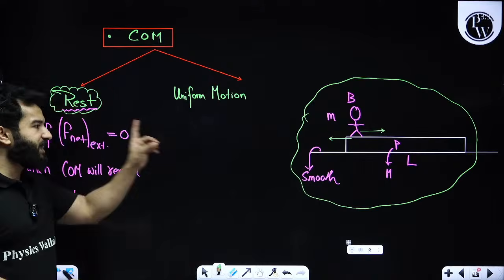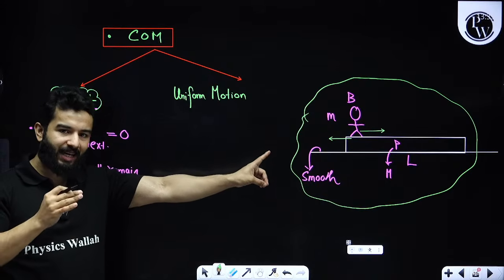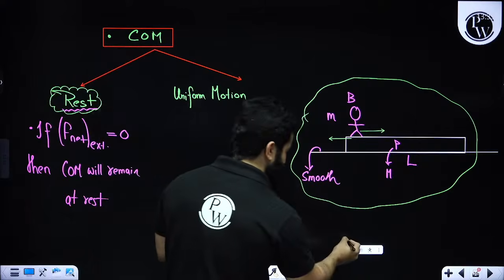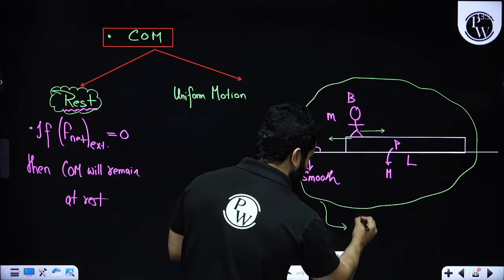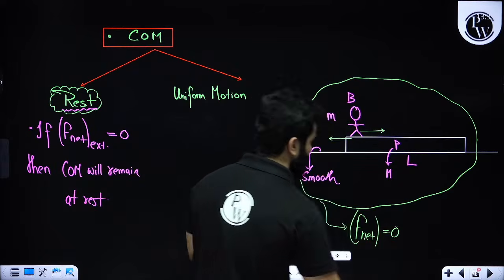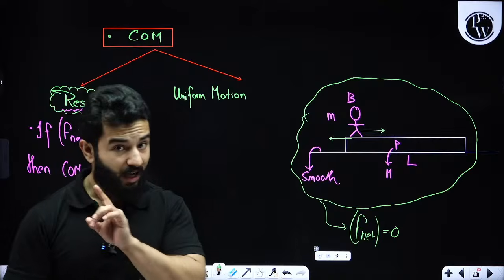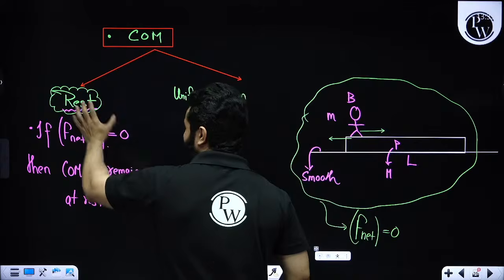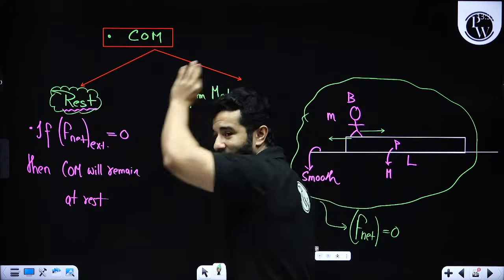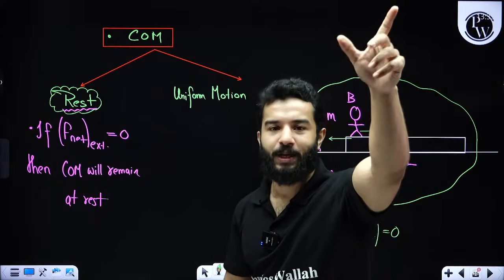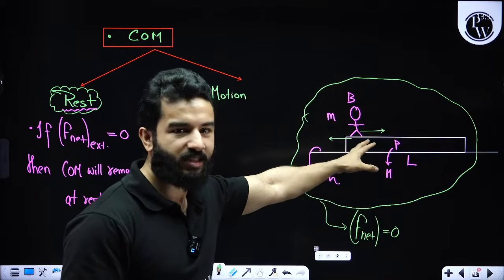So initially the center of mass was at rest for this system. And then I'm saying that the net external force on this entire system is also 0. There are no net forces. So if there are no net forces, it means that if the center of mass was initially at rest, it will always remain at rest. So this is the basic principle behind solving questions like this, right?